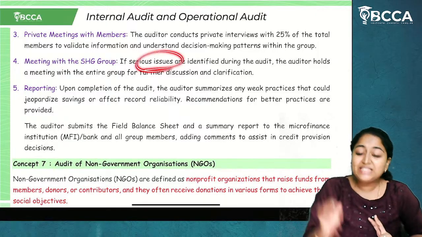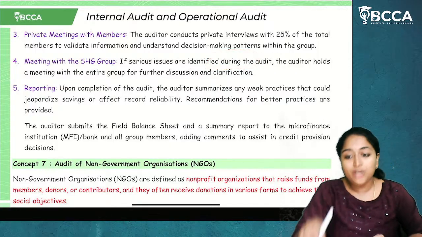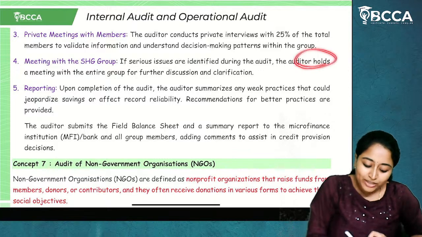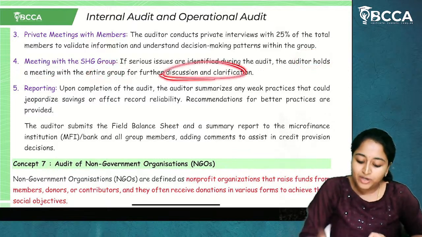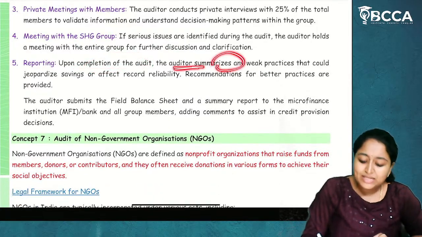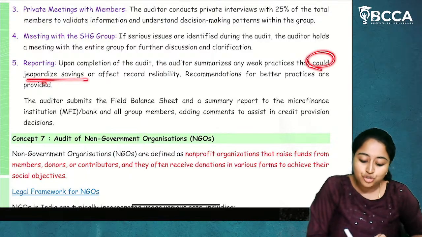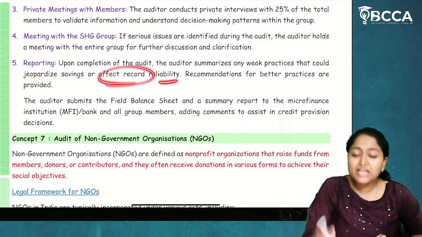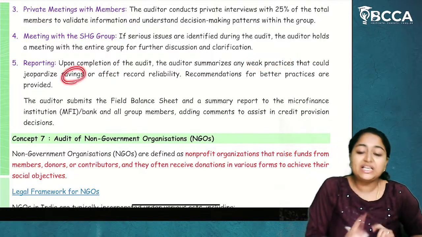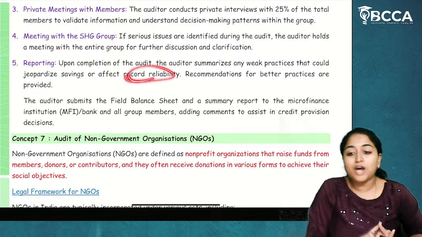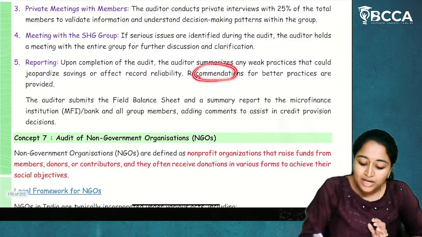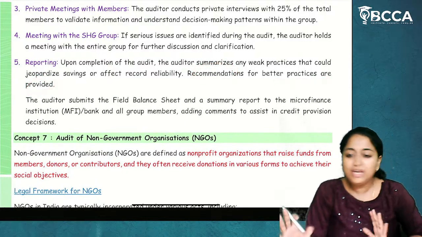And then if any serious issue has been identified during the audit, he will call for an entire members meeting. The auditor holds a meeting with the entire group for further discussions and clarifications. Upon completion of the audit, the auditor summarizes any weak practices that could jeopardize the savings or affect the record reliability. If, due to some weak practices, the savings in the SHG are affected or the records are non-reliable, then he will note it down and make a summary out of it. Recommendations for better practices will be provided.